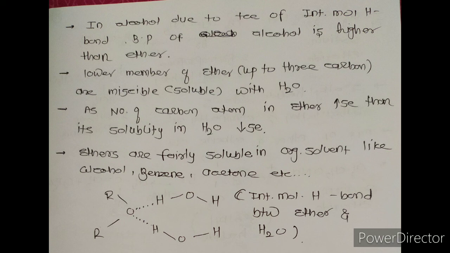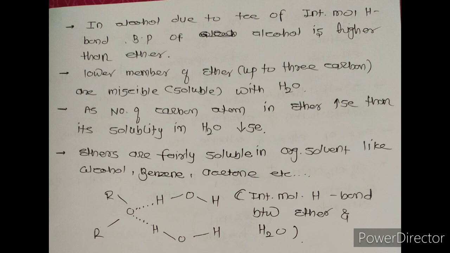Lower members of ether, up to 3 carbons, are soluble, or we can say miscible, with water. But if the number of carbon atoms is increased, then the molecular weight of the ether compound also increases, and due to this the solubility of the ether compound in water decreases. Most ethers are fairly soluble in organic solvents like alcohol, benzene, acetone, etc.